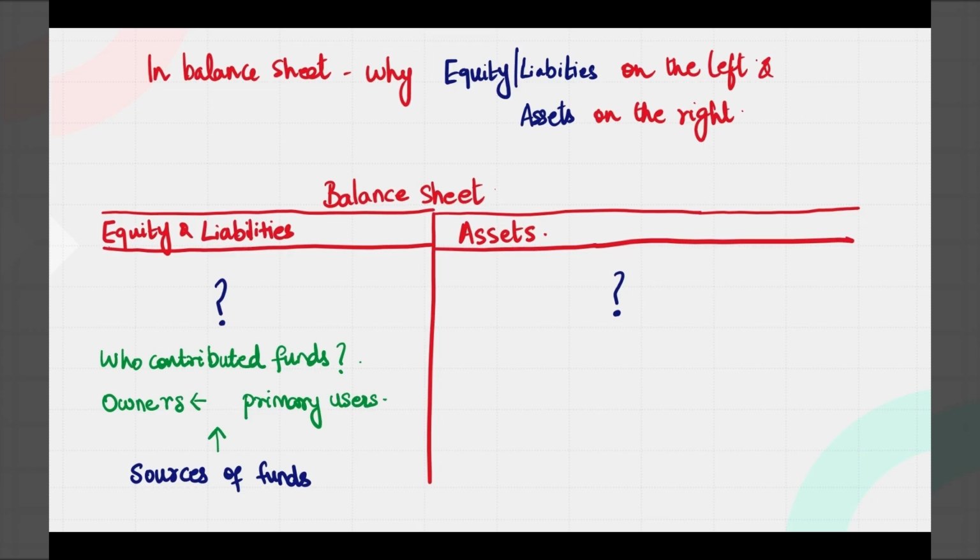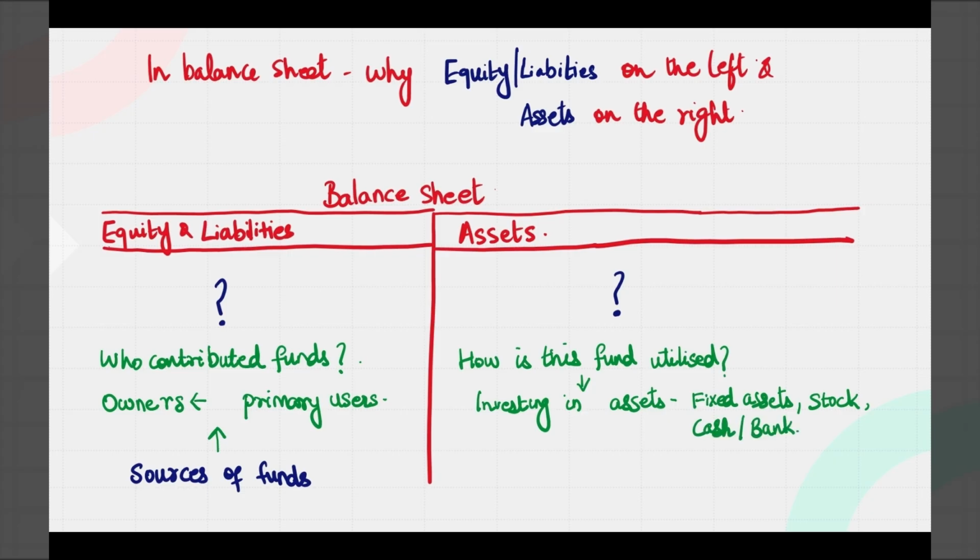So, the left hand side predominantly tells what is the source of the funds for running the business. Whereas the right hand side, which is the assets, tells how these funds are actually utilized. That is, whether it is being invested in fixed assets, stock, cash, bank, and so on. So that's how all these are categorized as assets. So how the source of funds is utilized in running the business is what is shown on the right side. That is the assets, which otherwise can be called the utilization of the funds.